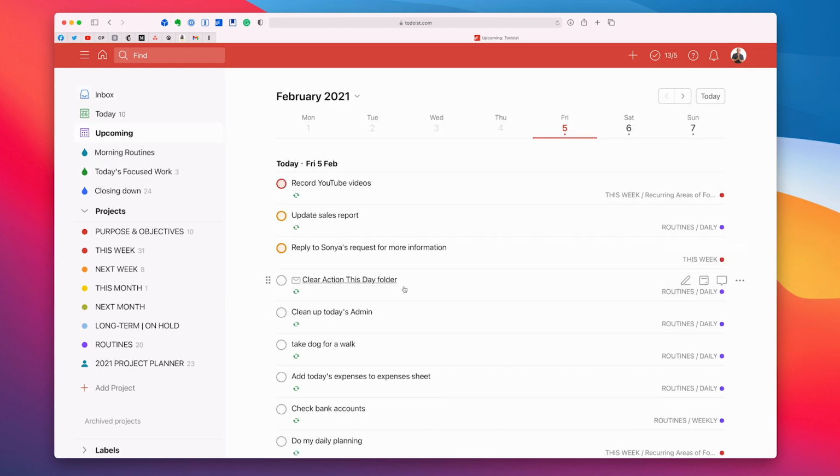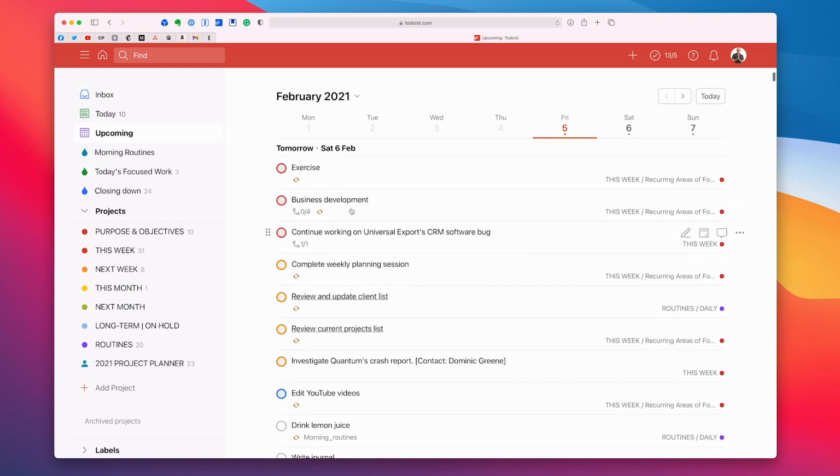So we go back to my upcoming here and we go down. So we've got the tasks right here that need doing. So I'm going to continue working on the Universal Export CRM because I started working on it today.